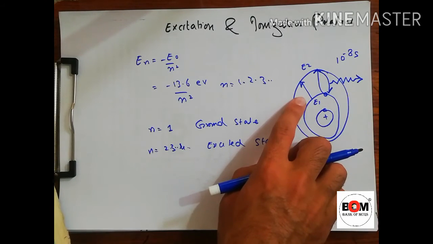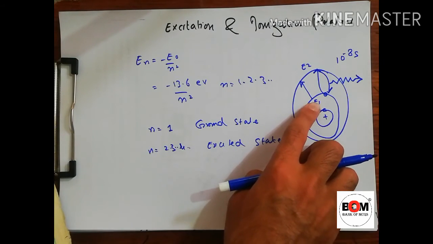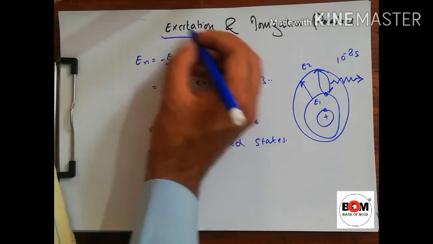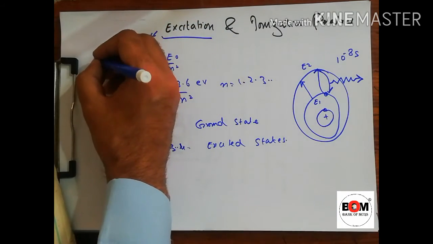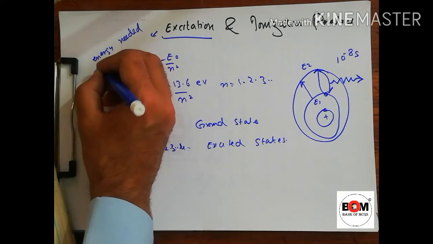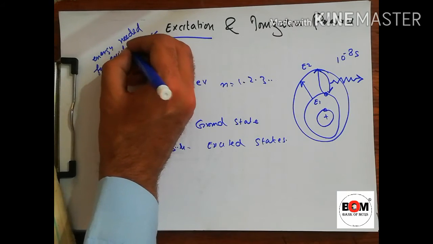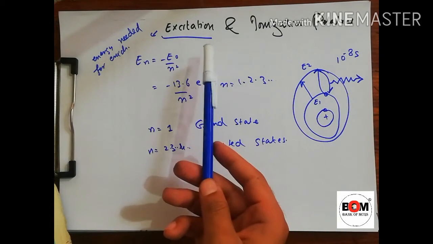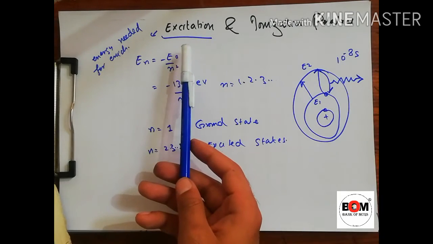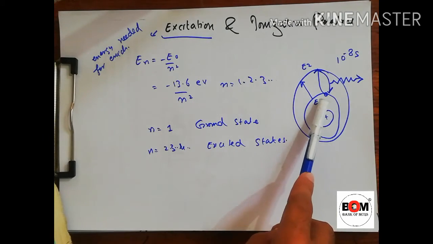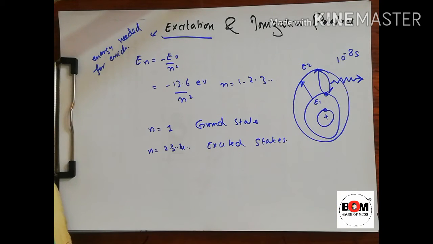The energy required to move an electron from the ground state to an excited state is called excitation energy. Excitation energy is the energy that is required for excitation. What is excitation energy? It is when the electron absorbs energy and jumps from the ground state to the excited states.